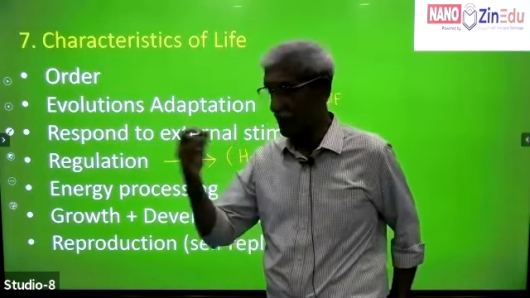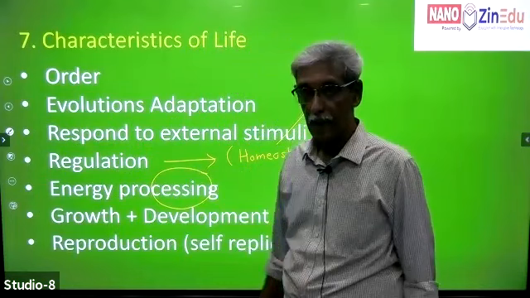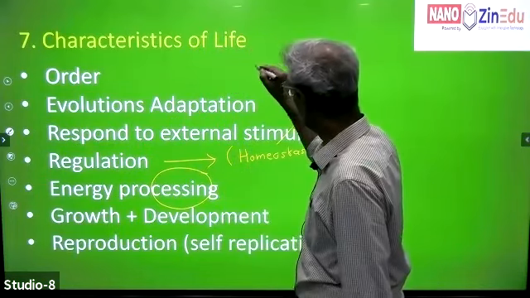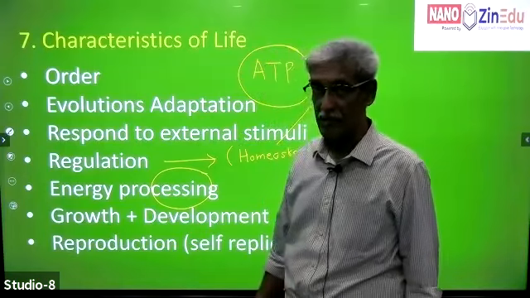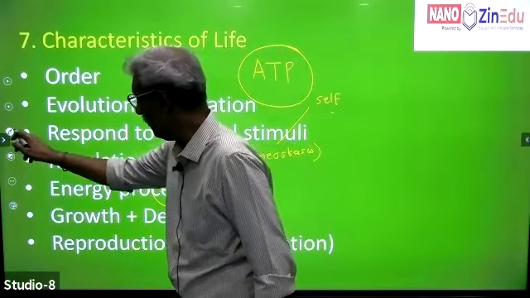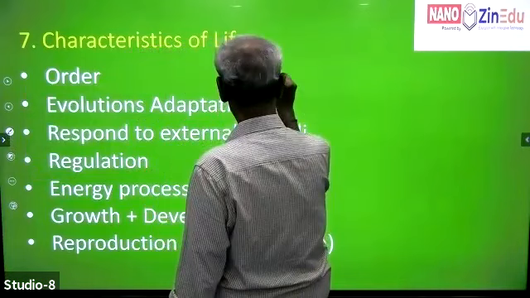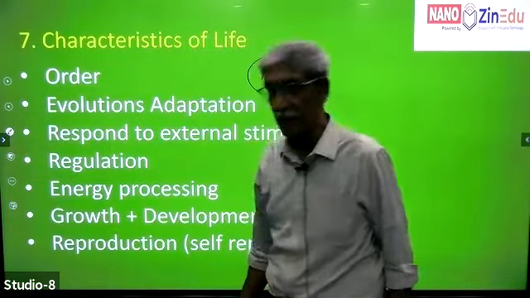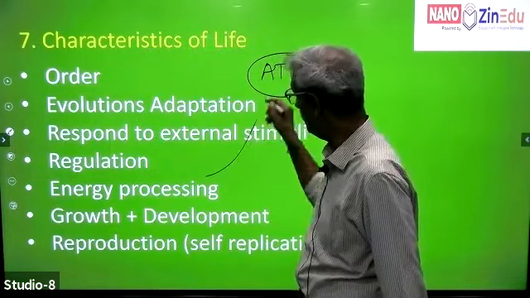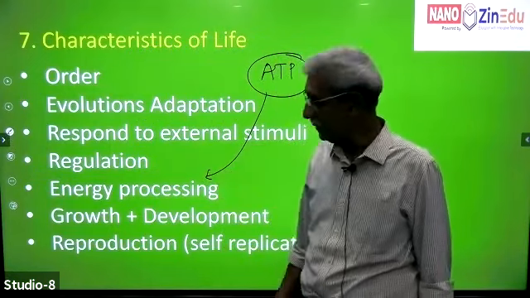Again, we come to, when you take all biological properties, every living organism does energy processing. What do you mean by energy processing? We are talking in terms of the best compound on planet Earth, which is called ATP, adenosine triphosphate. We are dealing with adenosine triphosphate. When you take ATP, it basically helps in primary energy processing. So the entire energy which the plant gets is primarily from ATP. So that's a very important thing.